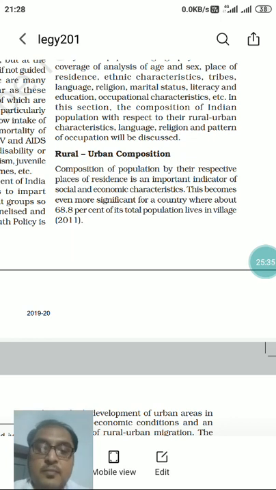Staying in a particular area, that area is defined as a village in a hilly northeastern state of India.